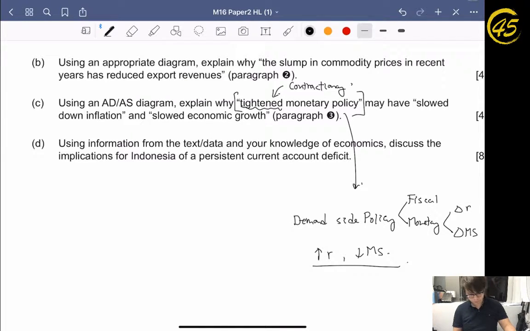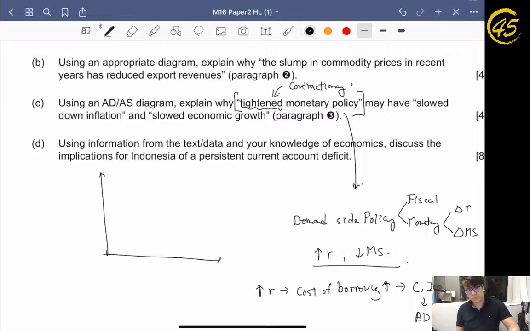All right, so why is it? Because after we raise the interest rate, the cost of borrowing will also rise, and then the C, which is the consumption expenditure, and the I, which is the investment expenditure, will decrease. As a result, the aggregate demand, which has the components of C and I, will therefore decrease. So now we can draw a diagram.